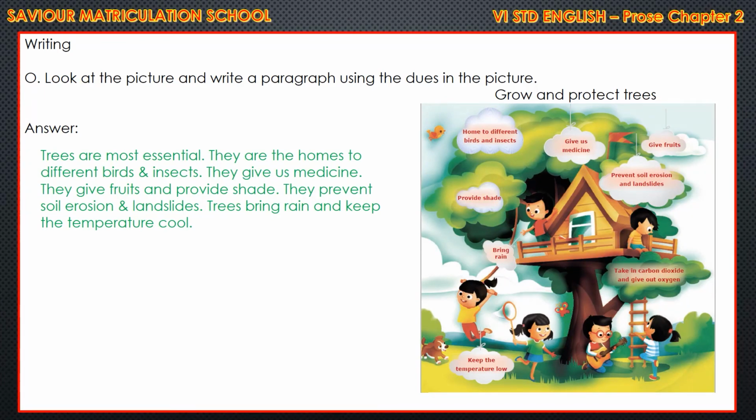So the answer is trees are most essential. They are the homes to different birds and insects. They give us medicine. They give fruits and provide shade. They prevent soil erosion and the landslides. Trees bring rain and keep the temperature cool.